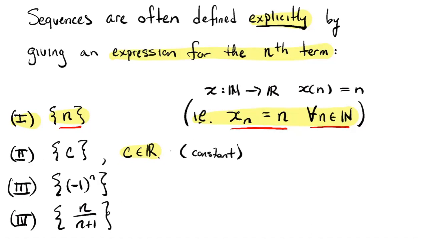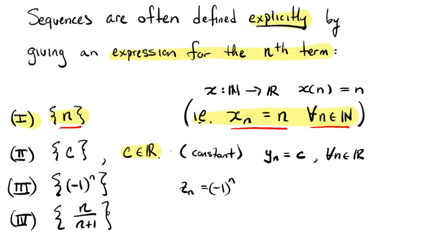So if I were to name that sequence, maybe I'll call it the letter y. I'm just saying that the value of the function at any n is always the same number c. All right. Third example, the terms are minus 1 to the n. Maybe I'll call that sequence z. So I'm saying if you want to know what the nth term of the sequence is, you raise the number -1 to the power of n.